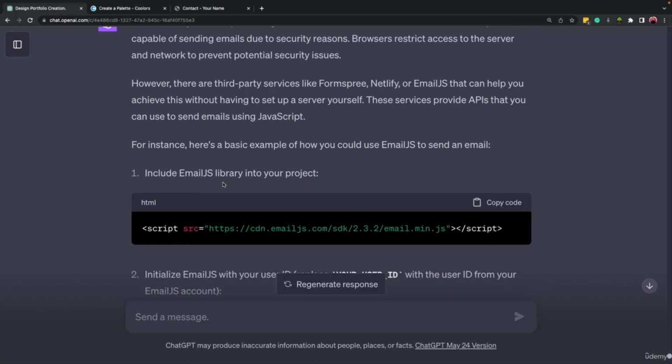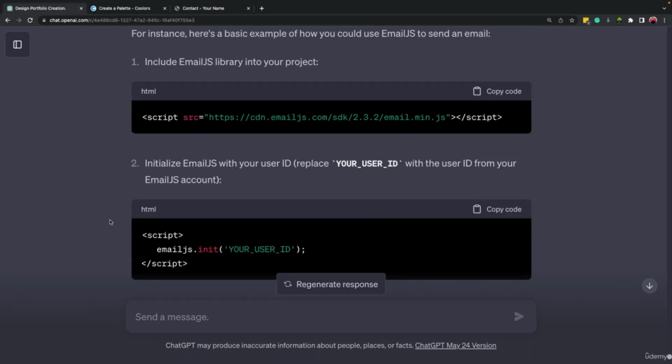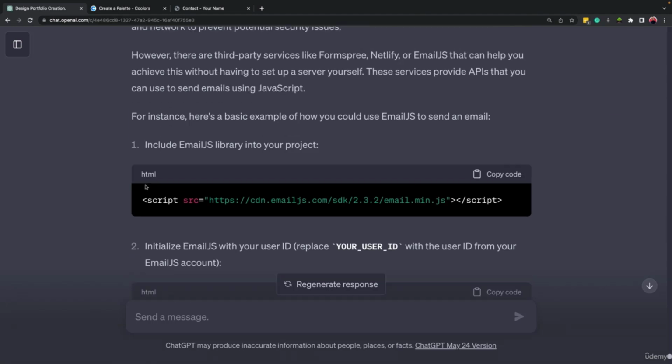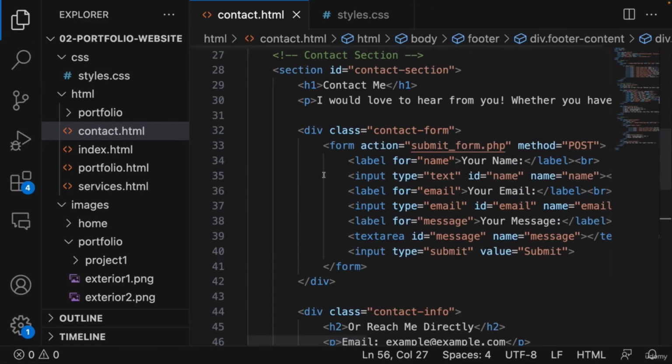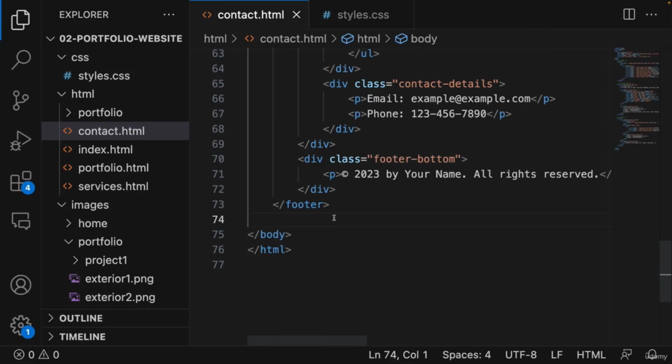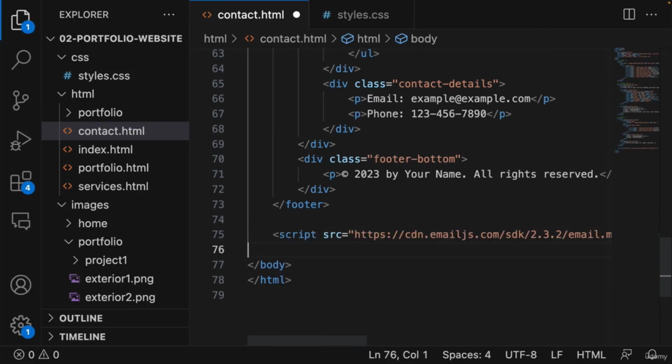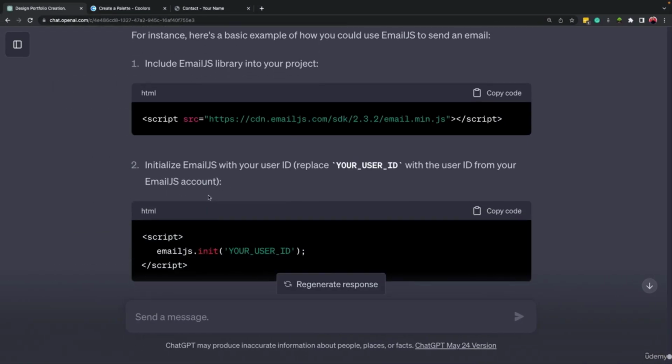It sounds complicated, but actually when we look at the steps, they are simple. So it mentioned to include this code, right, inside our page. So I'm just going to copy it, right? Here's our page. I'm going to come at the bottom of this page and paste this code here.